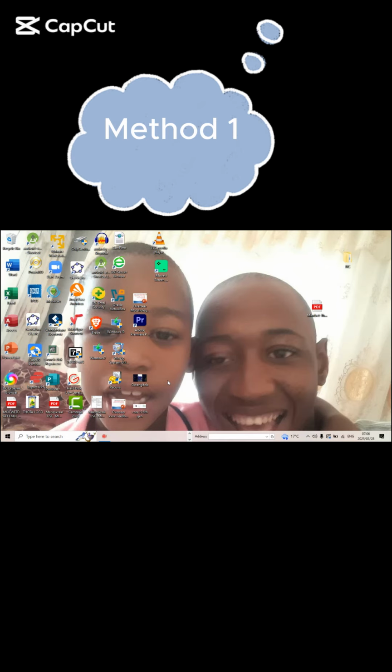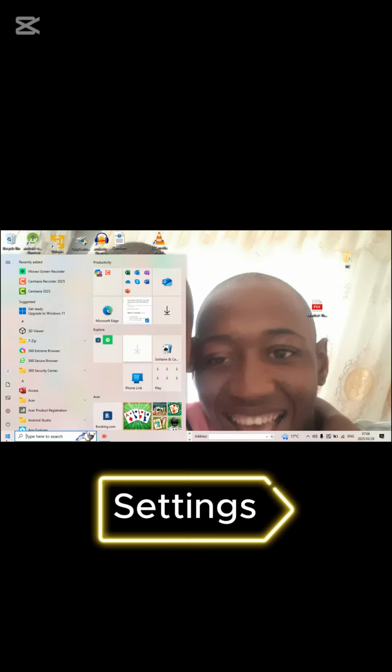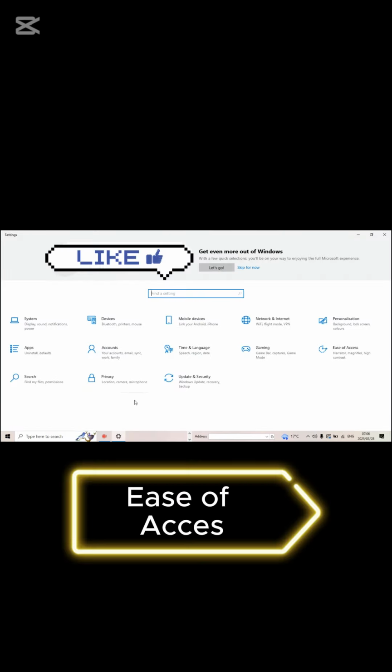Okay, let's start. Method 1, we'll click on the start button here on the bottom left. Go to settings and open settings. Click on the ease of access. Here it is.